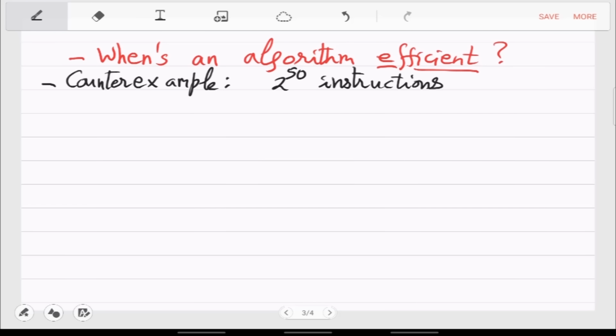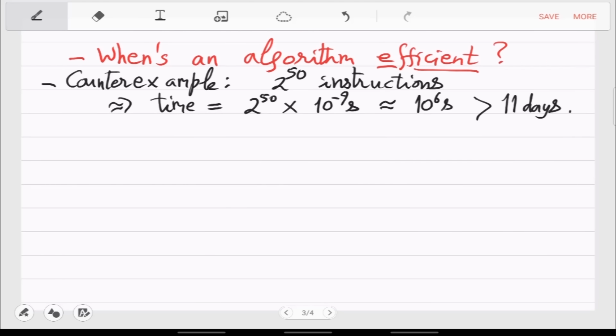So let's see how much time 2 raised to 50 instructions will take. This roughly translates to 2 raised to 50 multiplied by 10 raised to minus 9 seconds. And 2 raised to 50 is around 10 raised to 15. So you get around 10 raised to 6 seconds, which is more than 11 days actually. And 2 raised to 50 is these days in practice very, very small